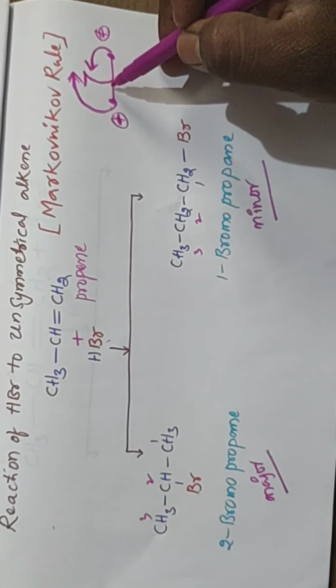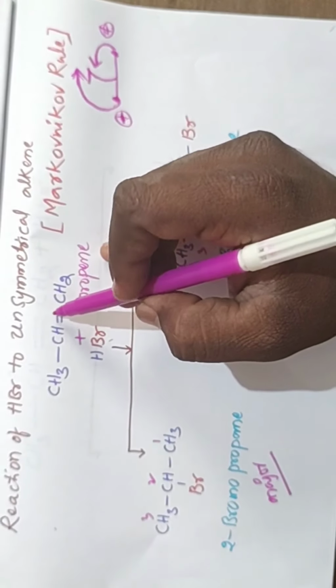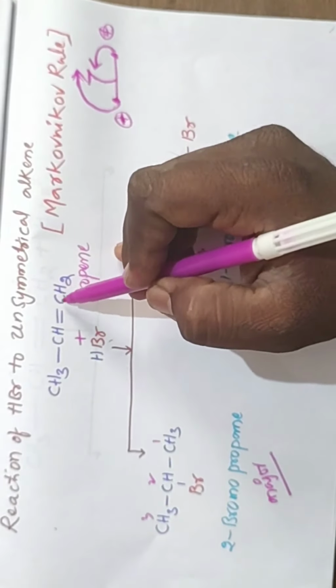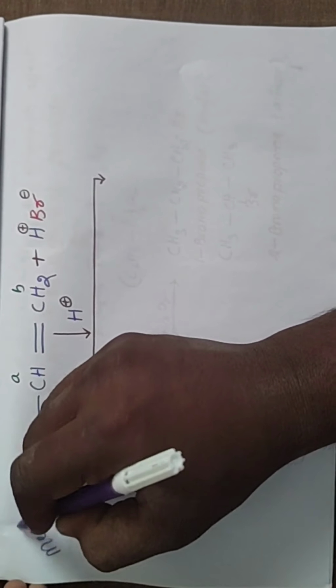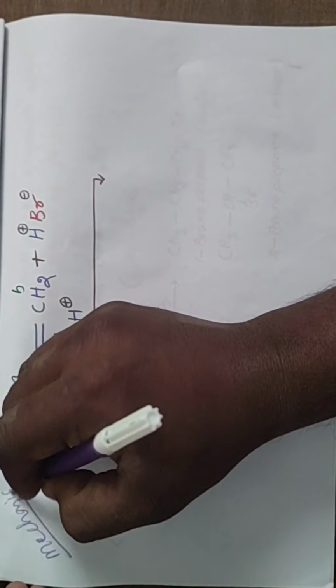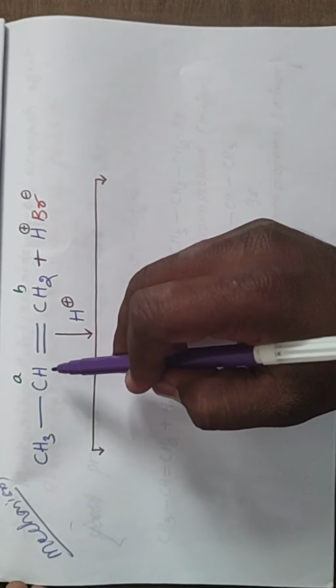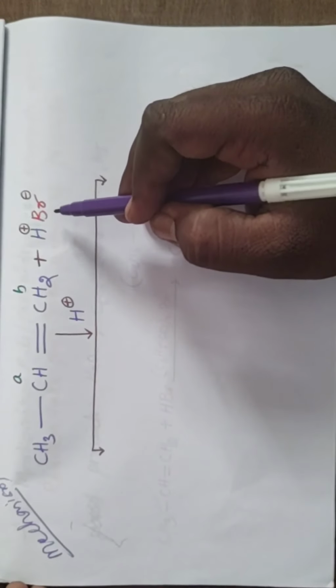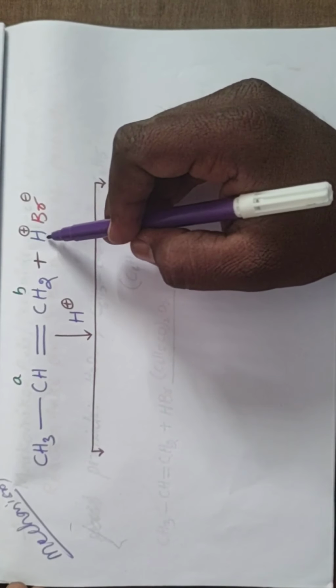For example, this propene is going to involve heterolytic cleavage. Okay, in this mechanism, CH3 CH double bond CH2 plus HBr, H plus Br minus.